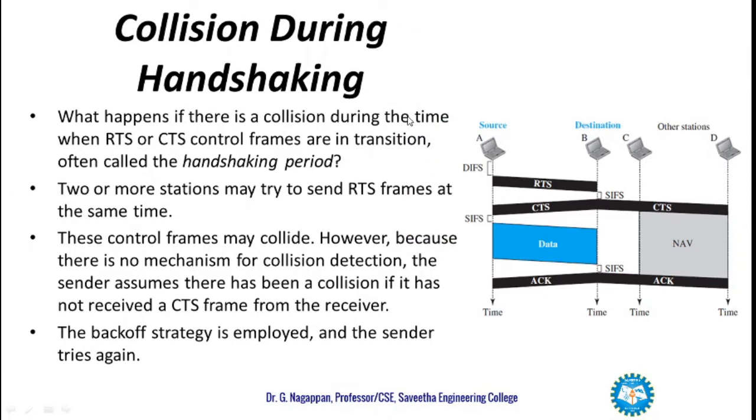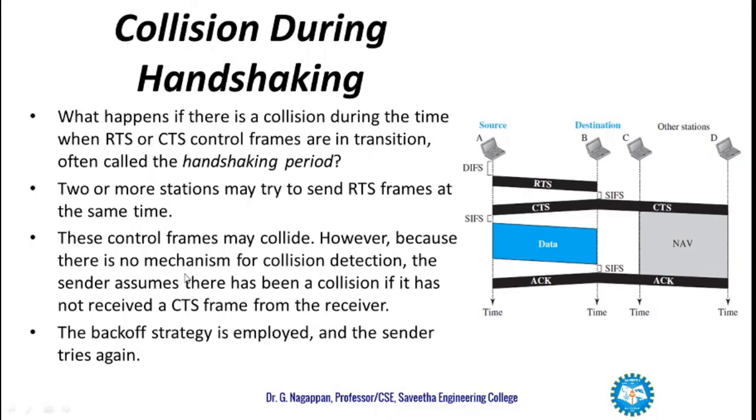So what about collision during handshaking? What happens if there is a collision during the RTS or CTS control frames in transmission? This is often called the handshaking period. Two or more stations may try to send an RTS frame at the same time. Maybe A is sending to B and C is also sending to B. So that may cause a collision. These control frames may collide.